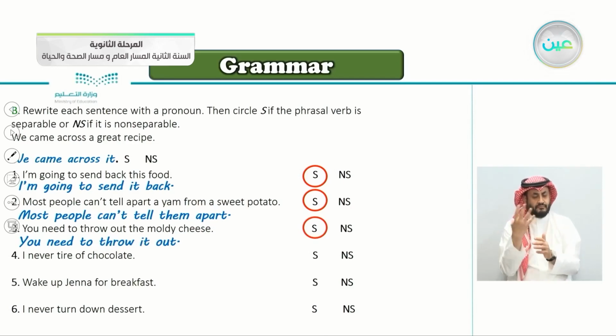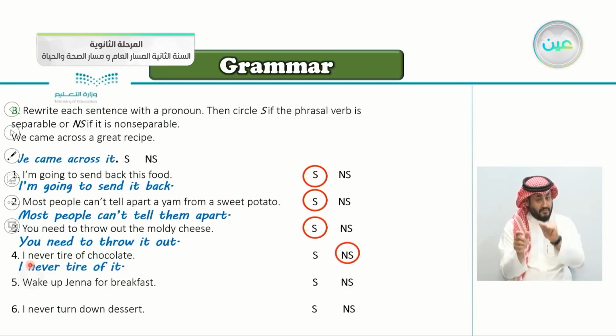Number four, I never tire of chocolate. I'm never bored of chocolate. So, very good, I'm never tired of it. So it here came last. So this is non-separable. We didn't say I never tire it of, because tire of is a non-separable phrasal verb. That's why the object it came last, because we can't put it in the middle. So it is non-separable.